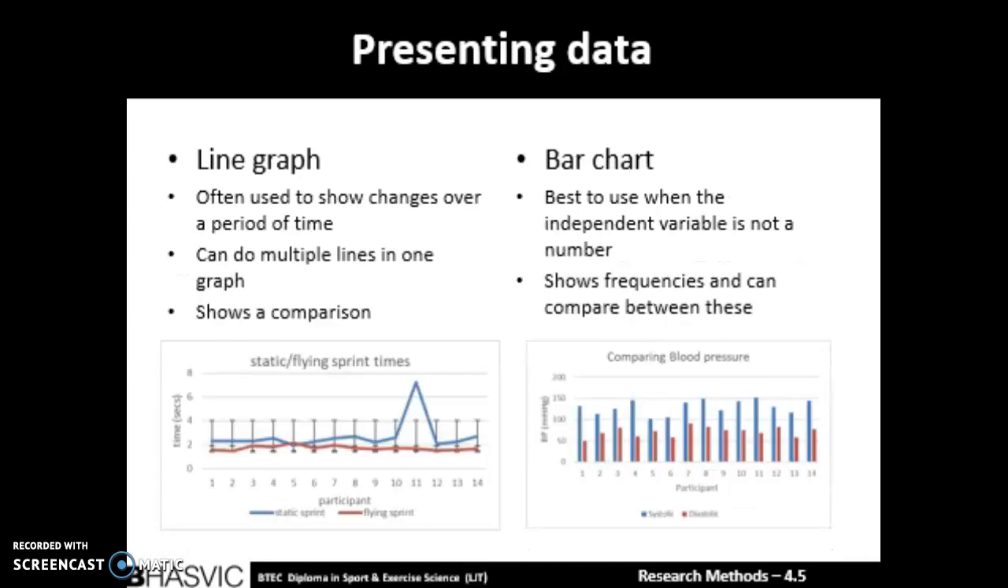Another type of graph uses a line graph, which shows how something changes over time, and so is good when looking at differences. You can also use multiple lines in one graph, so you can show comparisons between the first set of data and the second. Also, bar charts show frequencies and can be very good for looking at differences. However, they are best to use when the independent variable is not a number, so when you're looking at different factors like colours or heights, for